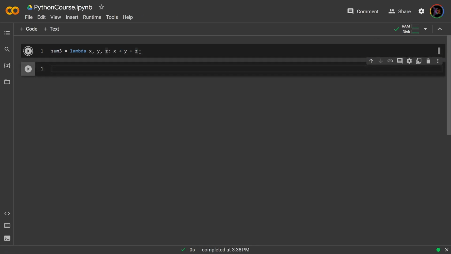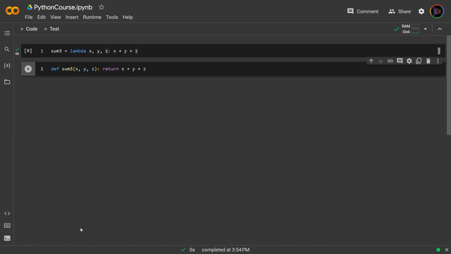Okay? Now, we could have very well created this function by using the conventional def syntax. We could have written def sum3, the inputs, and then return x + y + z. But the difference is that the lambda can only be written in one line, whereas with the def syntax, you can write more than one line.